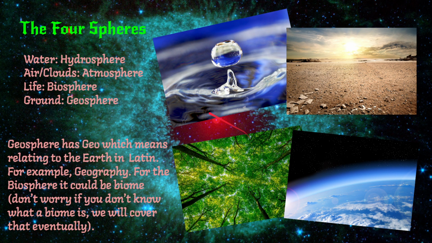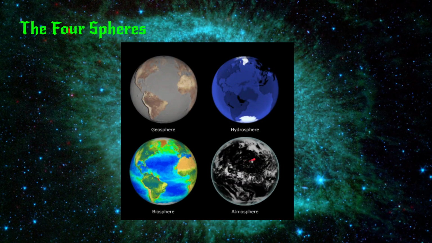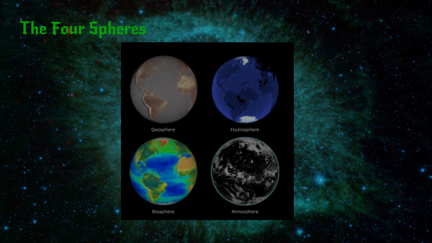So oxygen, carbon dioxide, nitrogen, everything. The biosphere is basically the plants and animals. In this picture, we can see lots of green. So perhaps in this photo, they were referring to the colors of the vegetation.